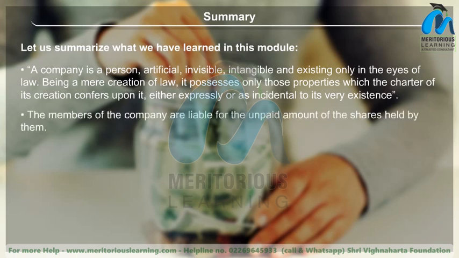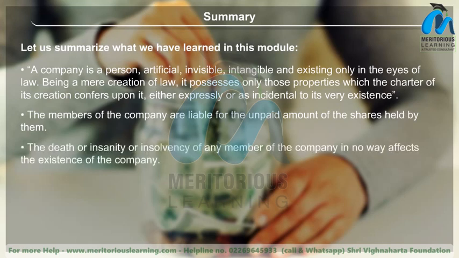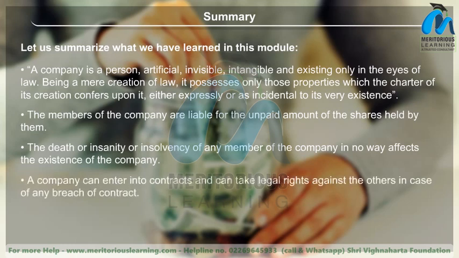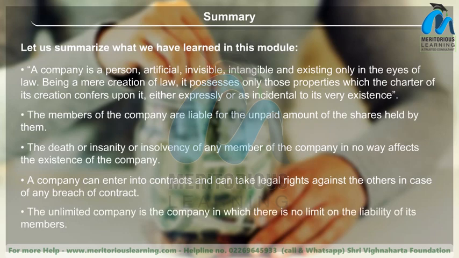The members of the company are liable for the unpaid amount of the shares held by them. The death or insanity or insolvency of any member of the company in no way affects the existence of the company. A company can enter into contracts and can take legal action against others in case of any breach of contract. An unlimited company is a company in which there is no limit on the liability of its members.